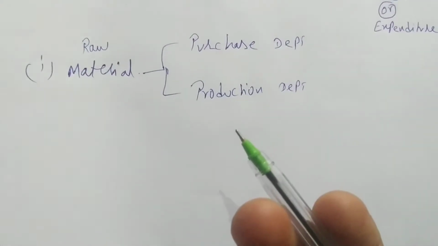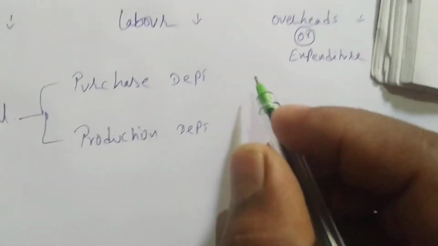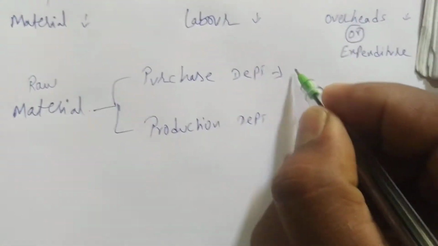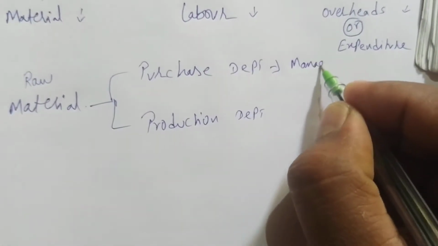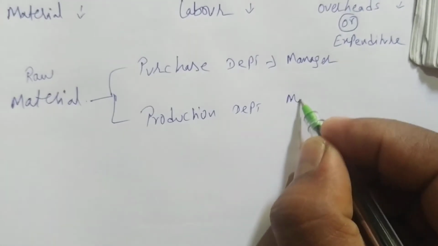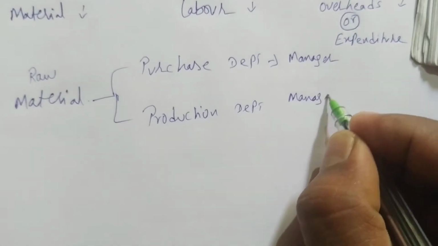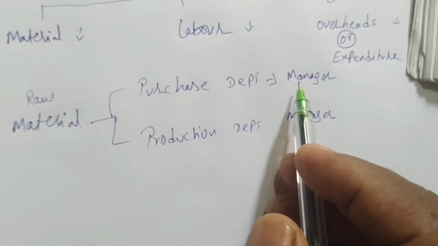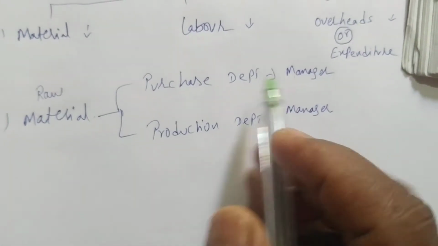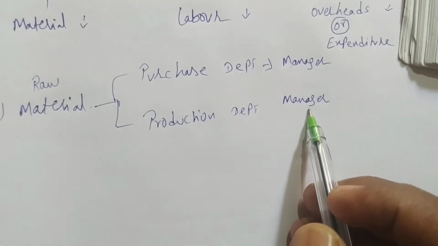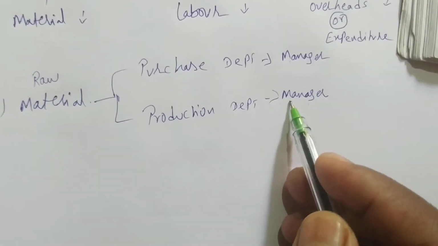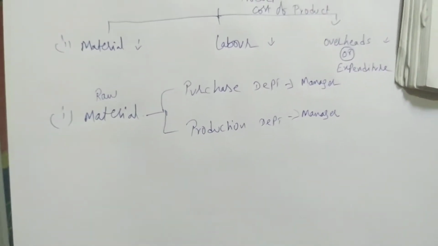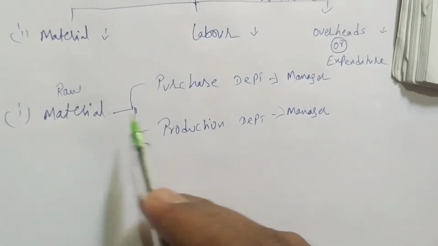The company will tell these departments in advance. There will be a person called the purchase manager, and one more person called the production manager. These two managers are responsible. The purchase manager is responsible for purchasing material, and the production manager is responsible for production, using raw materials to convert them into finished goods.